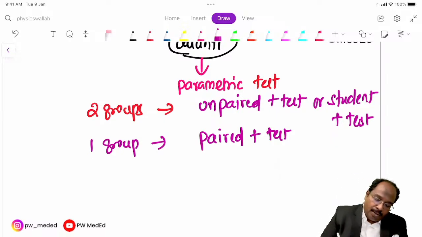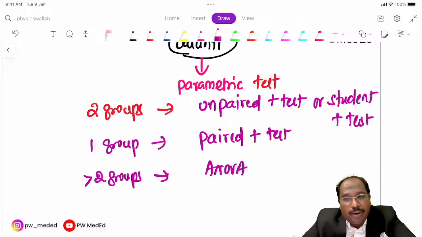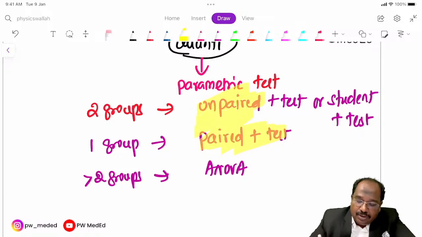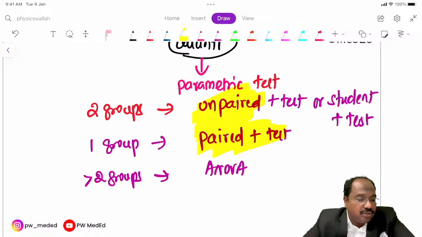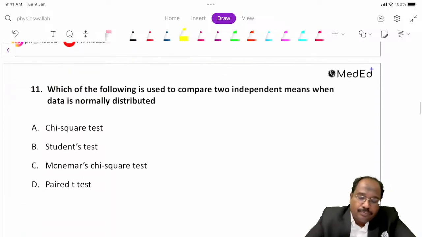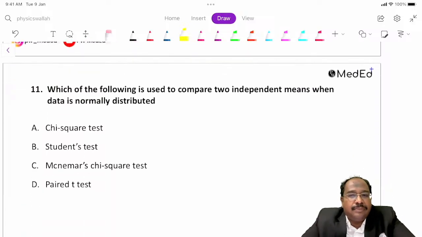Okay, fine. If more than two groups are there, then we can go for ANOVA. In the NEET exam, usually they will ask this concept, mostly the unpaired t-test and paired t-test. Now read the question and answer it.